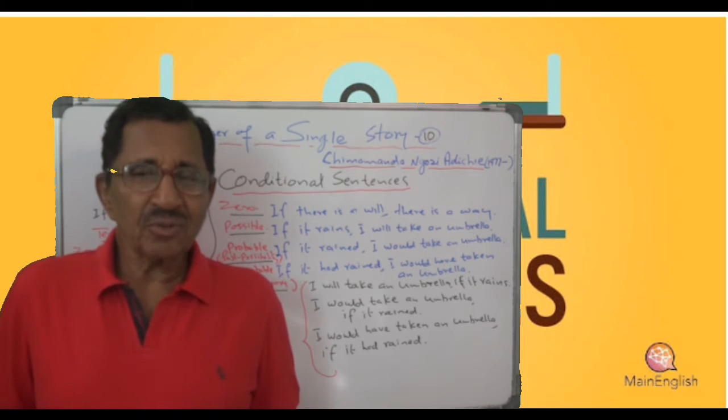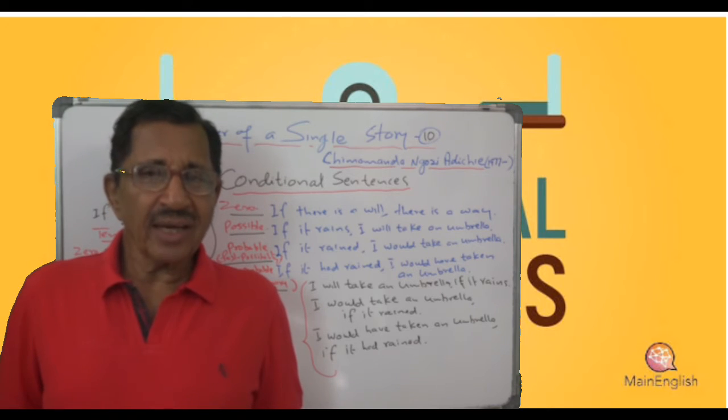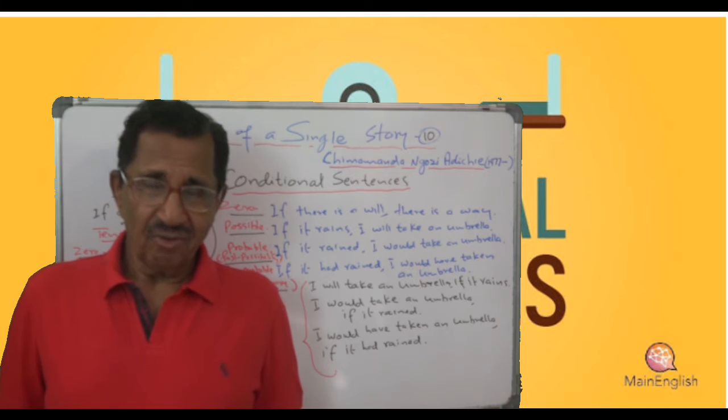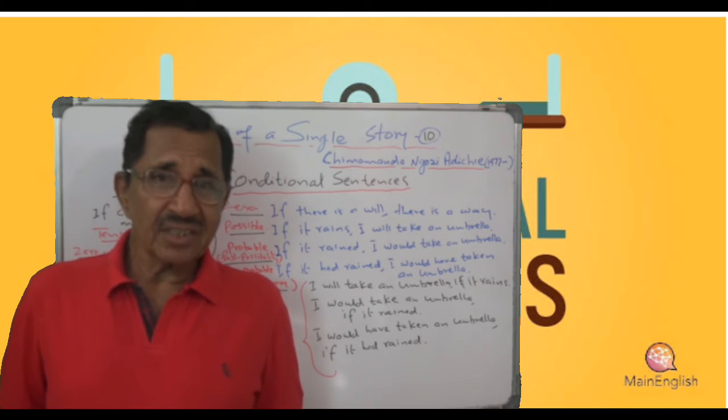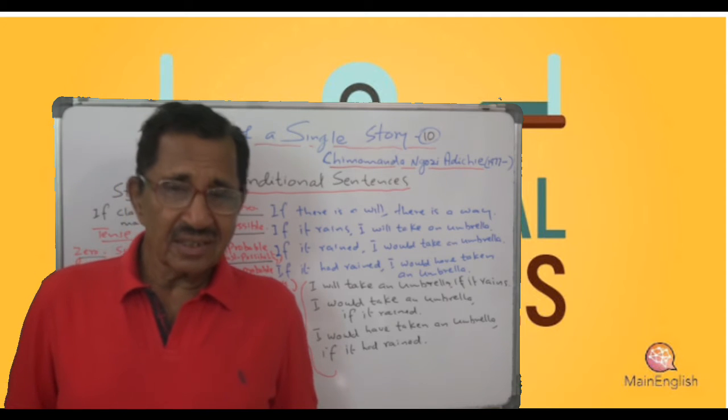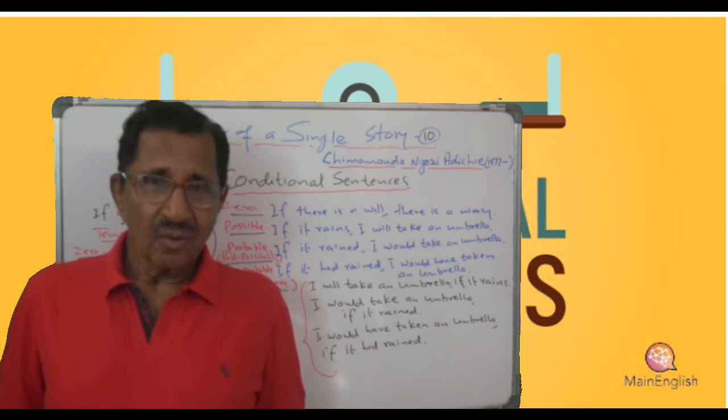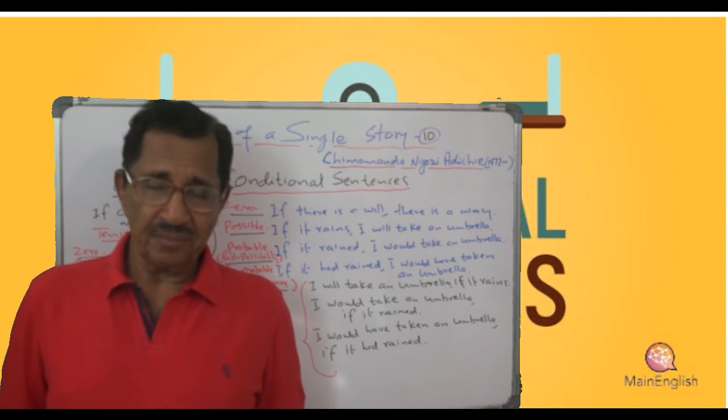So if you get these two sentences, you are asked to identify which is the zero conditional and which is the possible condition. What is the point to be noted? You have to look at the verb form.